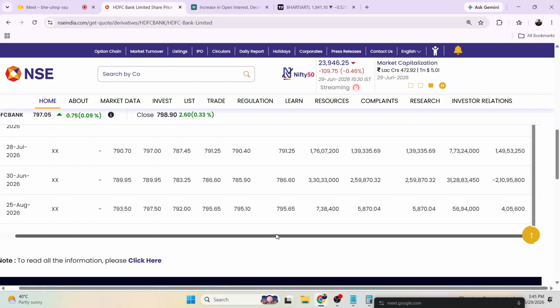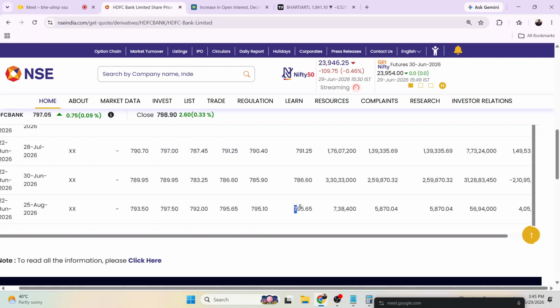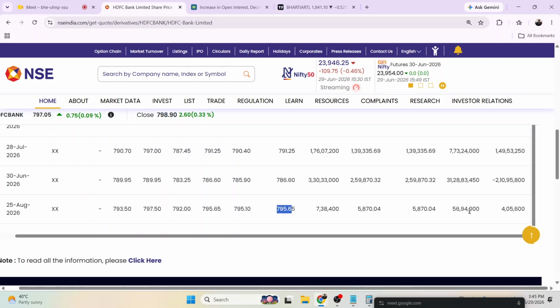Now here you can see what I wanted to tell you was the price and this was the open interest. On the next day, what happened? The price is decreasing, so the open interest is also decreasing. So decrease in open interest and decrease in price means long people are unwinding. Exactly. Next day, price is increasing and open interest is increasing. That is long build up.